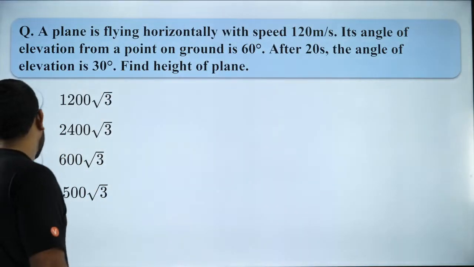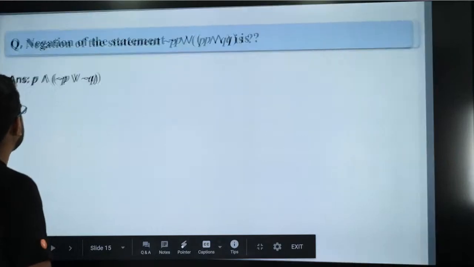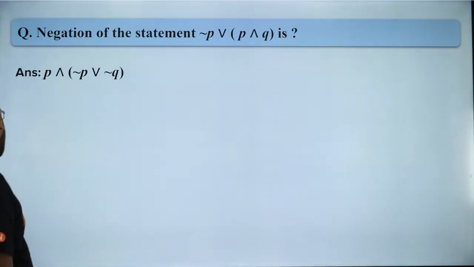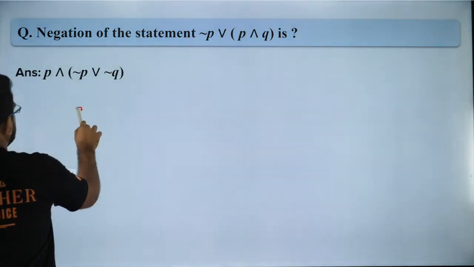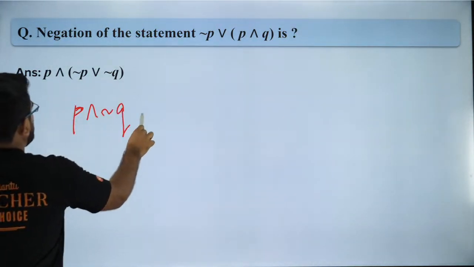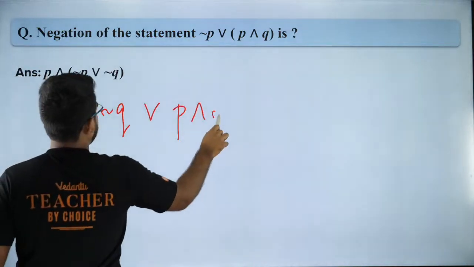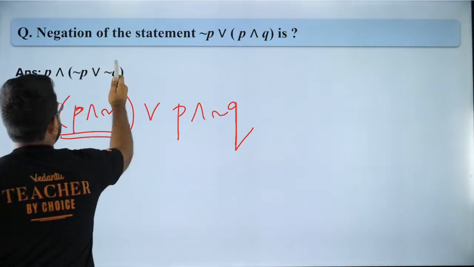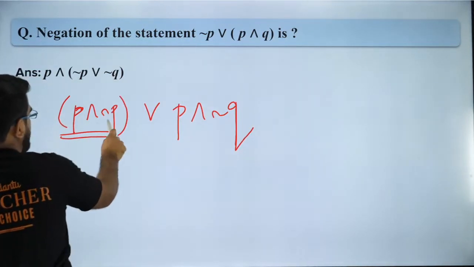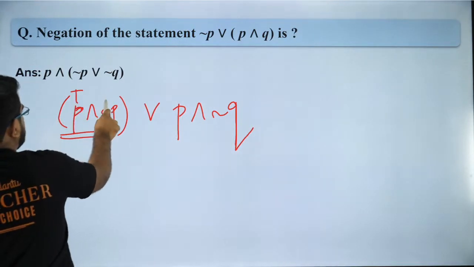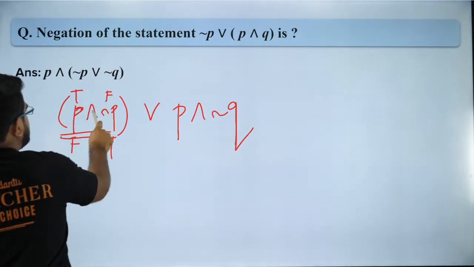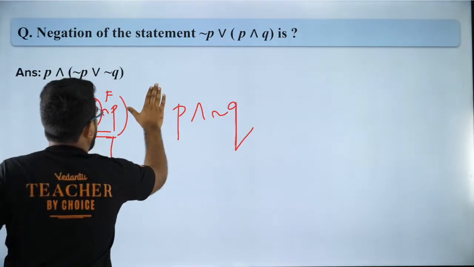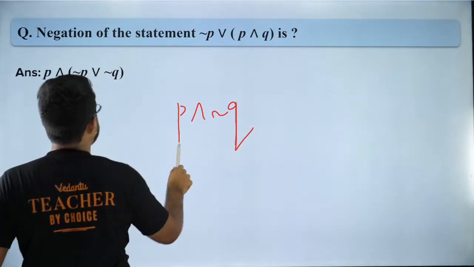If it is too dumb, then you can simplify it. You can try to simplify this. So you have P and negation P, and P and negation P is going to be always false. Then you have OR P and negation Q. Because you have P and negation P, it's always false: if this is true, this will be false, and if this is false, this will be true. Since you have AND, it is always false. Whenever you have false OR something, it will be always the OR statement. So I think this is the answer which you should have got.